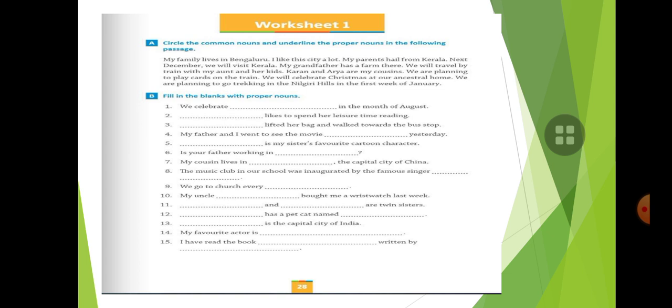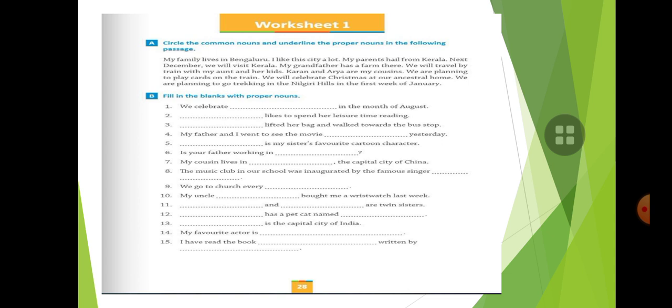In this worksheet, what you have to do is circle the common nouns and underline the proper nouns in the following passage. First you read the paragraph, then circle the common nouns and underline the proper nouns. And remember one thing, a proper noun is always written with a capital letter. A common noun sometimes starts with a capital letter and sometimes with a small letter. If it comes at the beginning of the sentence, it starts with a capital letter, and if it comes in the middle of the sentence, it starts with a small letter. Okay children?